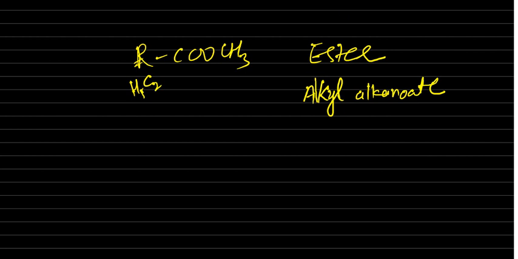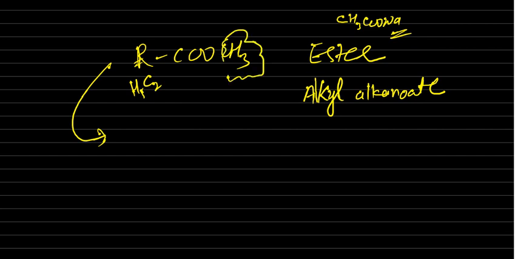CH3COONa is there. How will you write? Sodium ethanoate. Similarly, sodium ethanoate, here instead of sodium, alkyl is there, so alkyl alkanoate. Okay. Now what is this name? Instead of sodium, so I will write the name here. What is this name here?